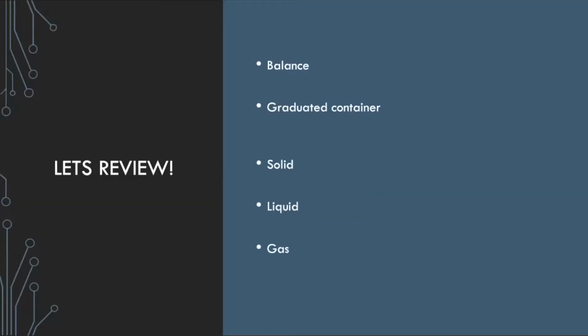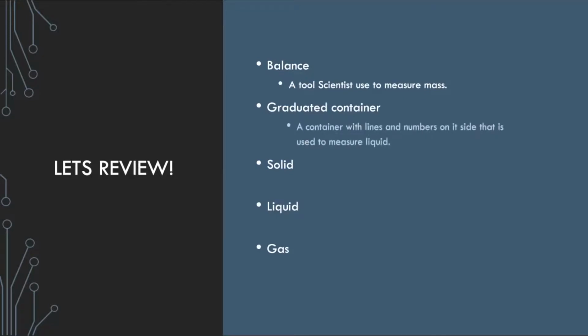All right, awesome. So now we're going to do the same thing with balance. Repeat balance after me. Balance. And balance is a tool scientists use to measure mass. All right, so graduated container. Go ahead and say graduated container. And that is a container with lines and numbers on its side that is used to measure liquid.